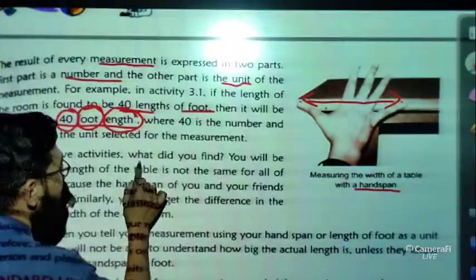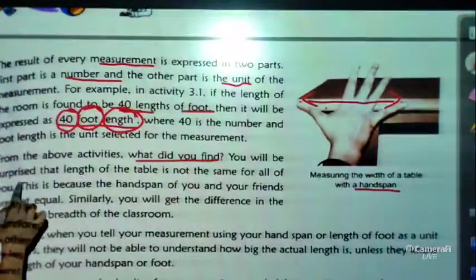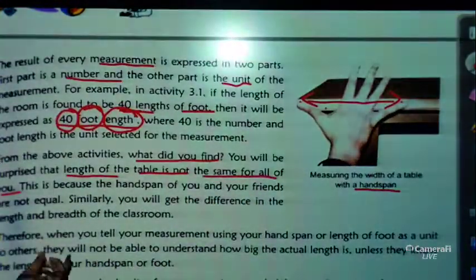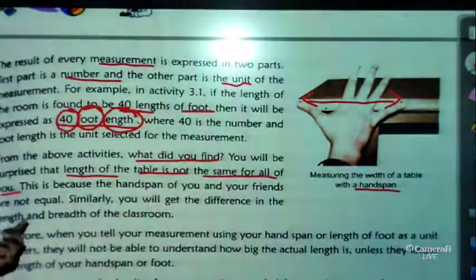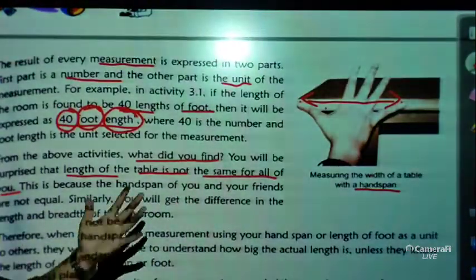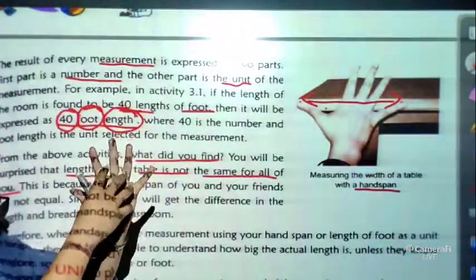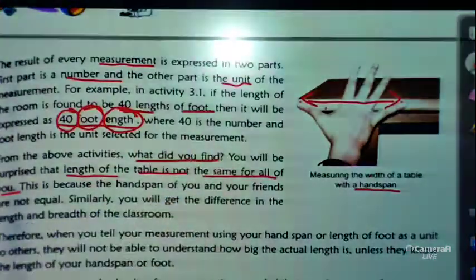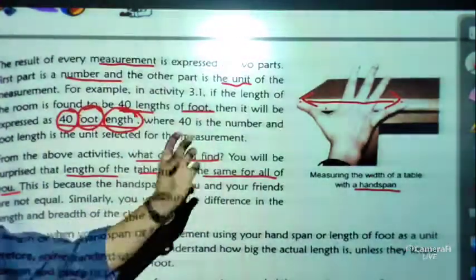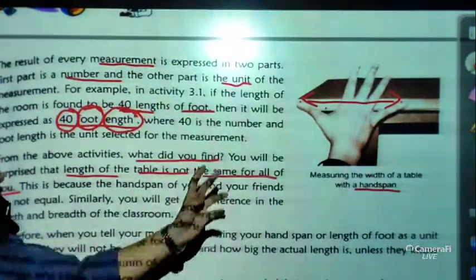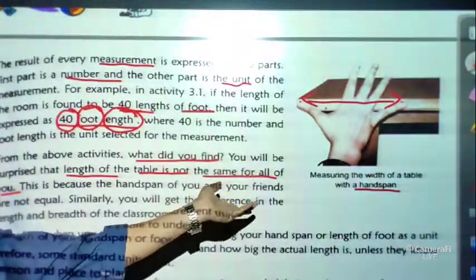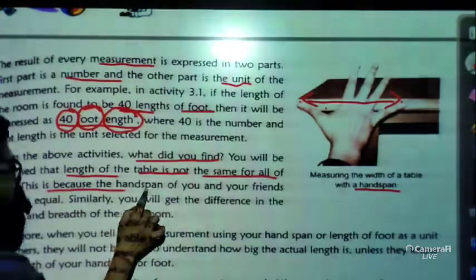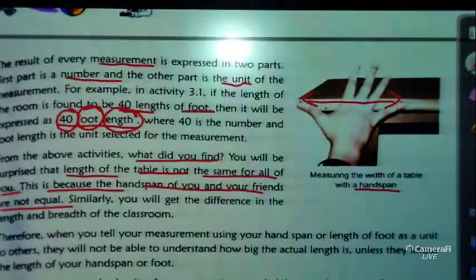From the above activities, what did you find? You will be surprised that the length of the table is not the same for all of you. This is because the hand spans of you and your friends are not equal. Obviously, if my hand is like this, maybe your hand will be smaller than mine. So your hand span will be smaller. If I am taking the whole length, and you measure the same length by your hand span, the length will be different.